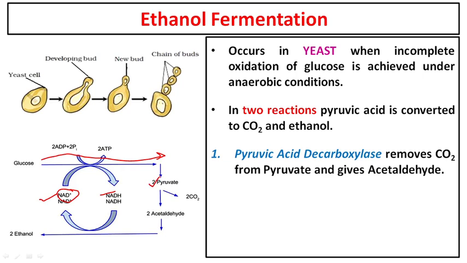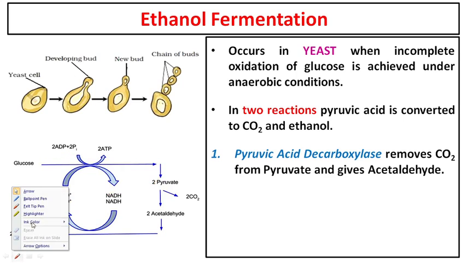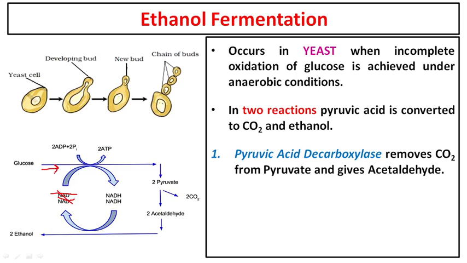Only if this NAD plus is present, the pathway will move in the forward direction and give you pyruvate. Now, if the cell keeps on running in anaerobic condition, meaning there is still no oxygen present, what will happen after some time? This NAD plus will get over. You do not have any more free NAD plus. So if NAD plus is not there, how will glycolysis go ahead? It cannot go ahead. Nobody is there to take the hydrogen and electron. So to make sure that glycolysis does not stop, as you can see, because glycolysis is the point where you are producing two ATPs.